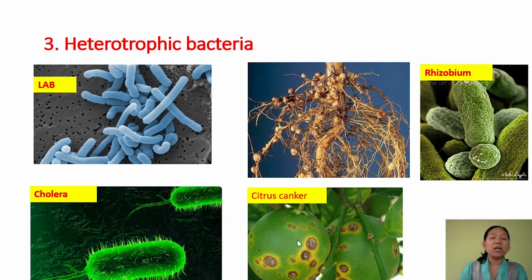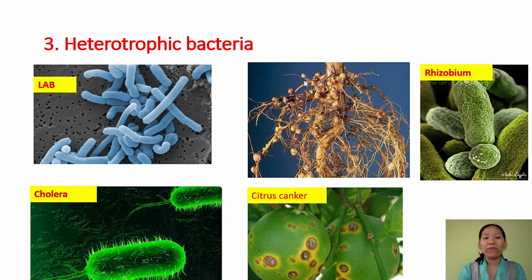And then there are other groups of bacteria which have become symbionts, forming a symbiotic relationship with the roots of higher plants. The example here is Rhizobium. Rhizobium is a bacterium which lives in symbiotic association with the roots of leguminous plants. Leguminous plants are those we call pulses.